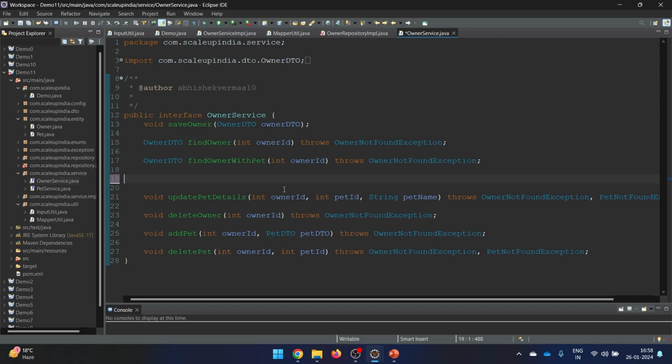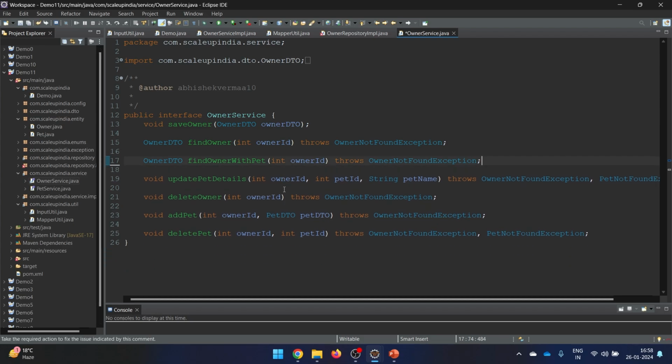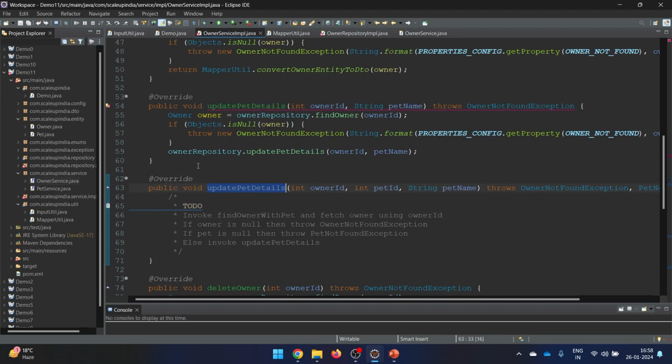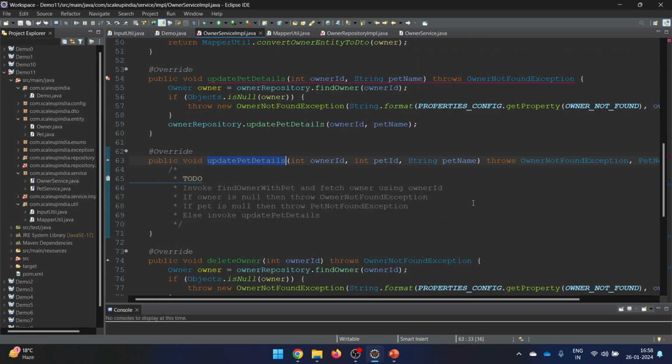So we'll remove this method, which was the old one, and the new method accepts your owner ID, pet ID, and pet name, all the three things. So we can provide it very easily here, something like this, pet ID. And we need to provide the body also for this. So let's again go here. Now this was the old method, and let's see what we need to do in the new method. Then I'll remove the old one.